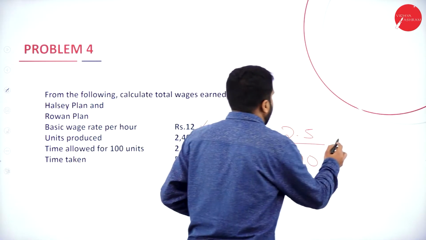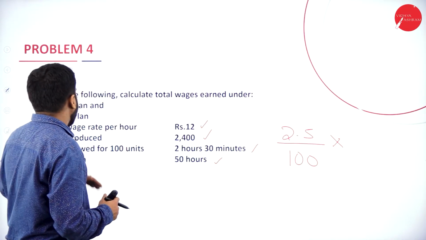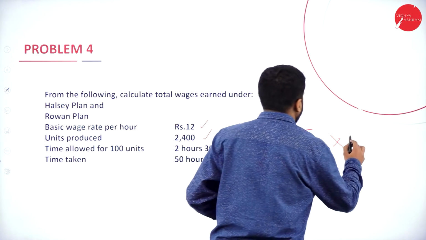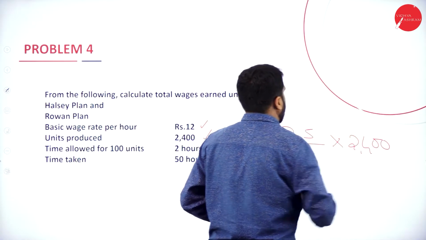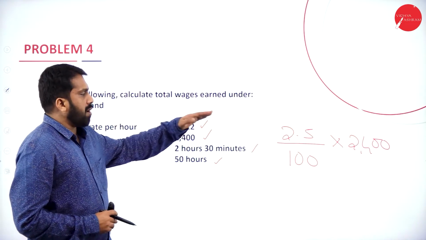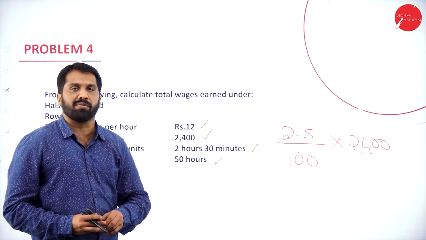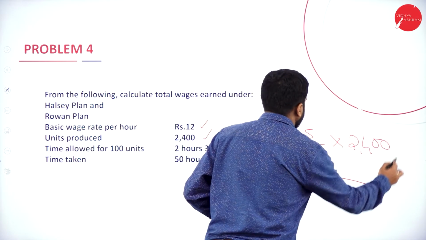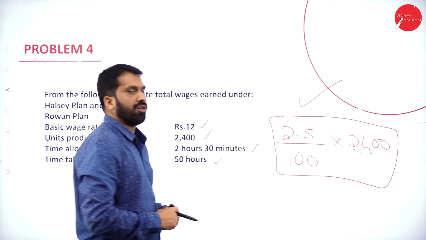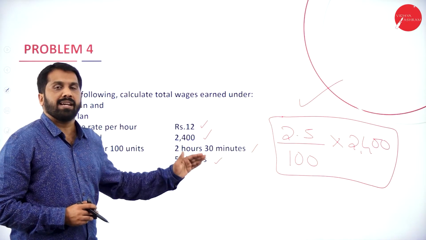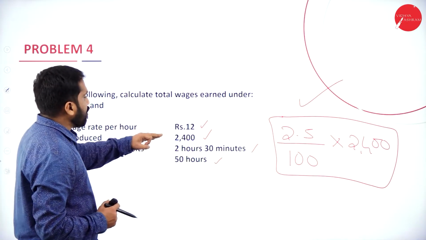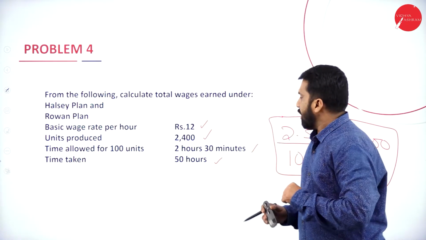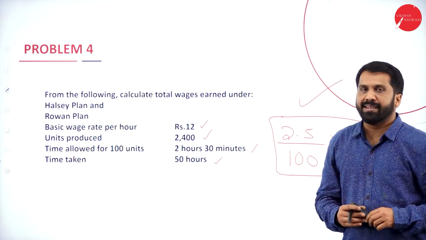2.5 multiplied with units produced. What are the number of units produced? 2400. Now, 2.5 divided by 100 multiplied with 2400. If you calculate this, you will get the standard hours. Actual hours taken is already given, but we are supposed to calculate the standard time. If you simplify this, you will get the standard time.